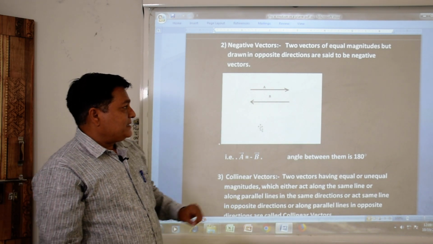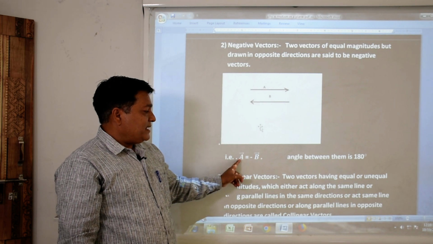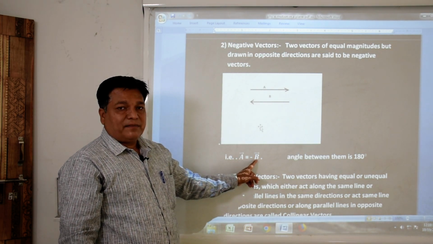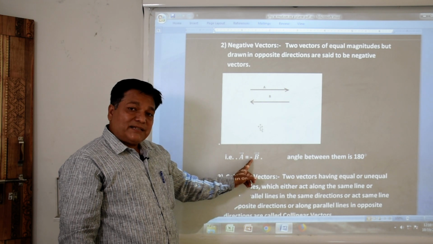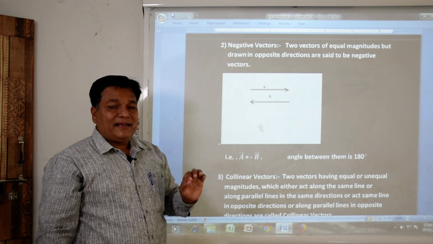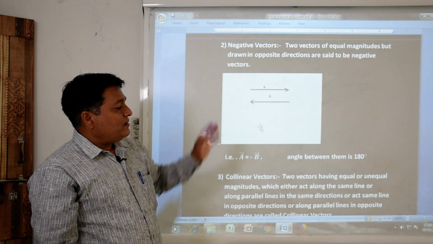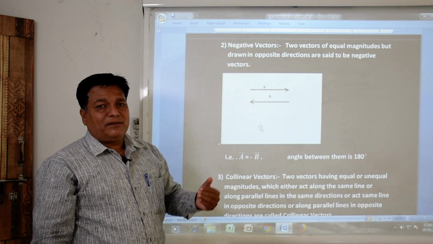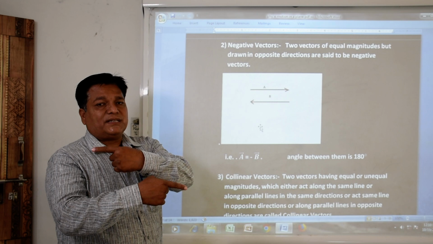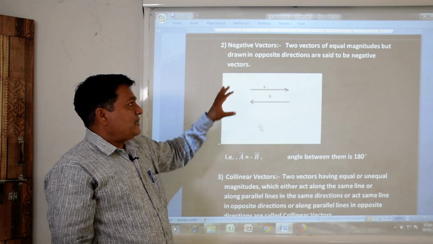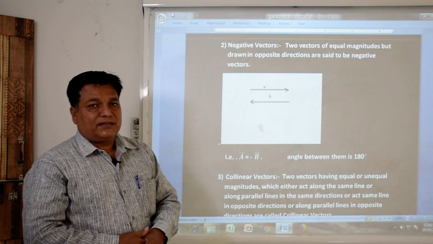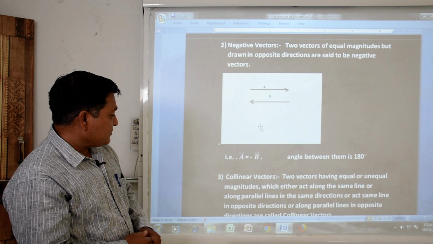We indicate this as vector A is equal to minus vector B. The minus sign indicates the opposite direction of vector B. What will be the angle between them? Their angle will be 180 degrees, since their directions are opposite to each other. So the angle between this type of vectors is 180 degrees.